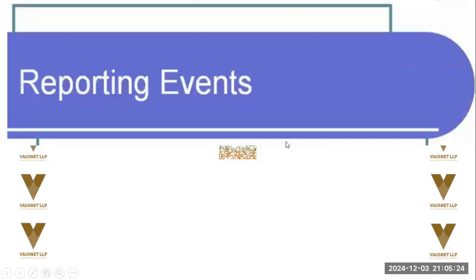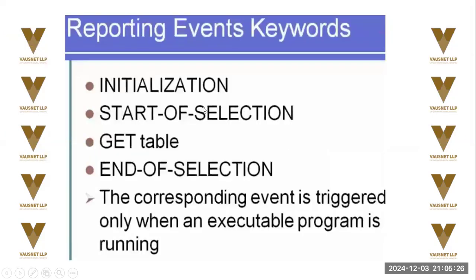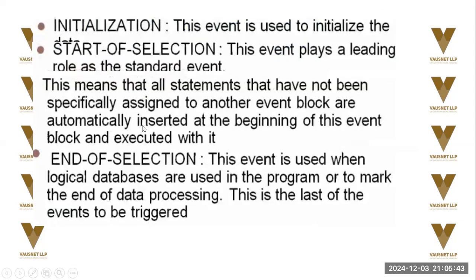Okay. Reporting events, basically these are the keywords that trigger reporting events like initialization, start of selection, get table, end of selection. Now these are parts of the event keywords. The corresponding event is triggered only when an executed program is running. Initialization is used to initialize the data, like variables, data variables.